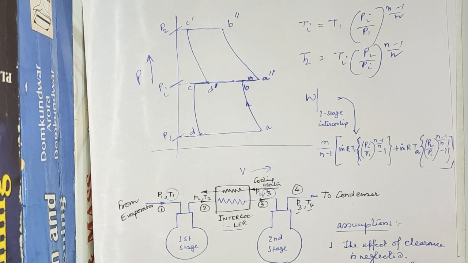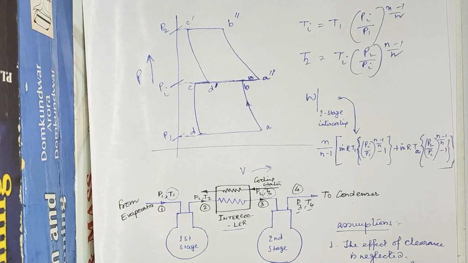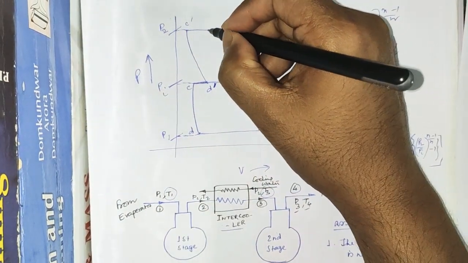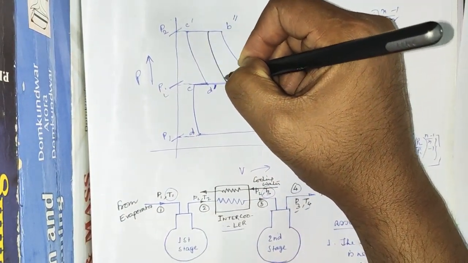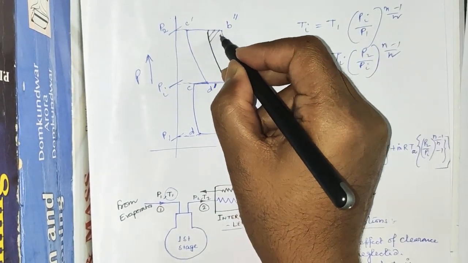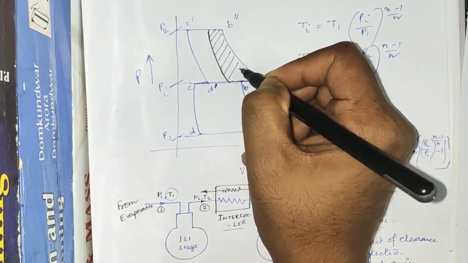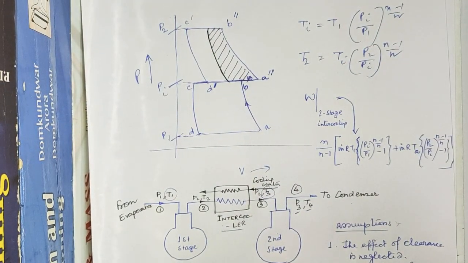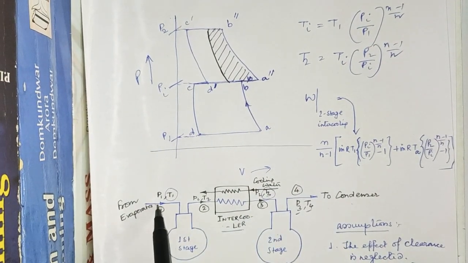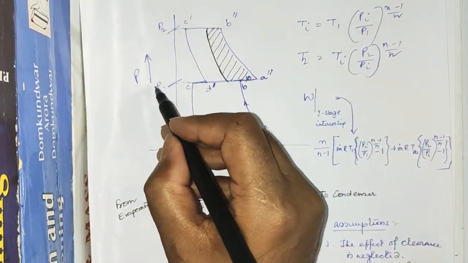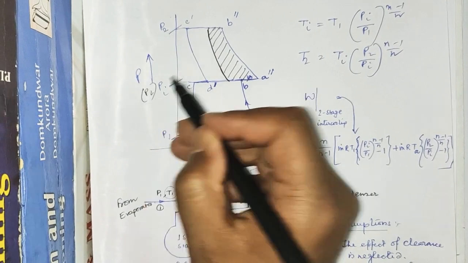And the saving of work obtained by the intercooling is this area. This area denotes saving of work done. See, P1 to P2, next to P2.